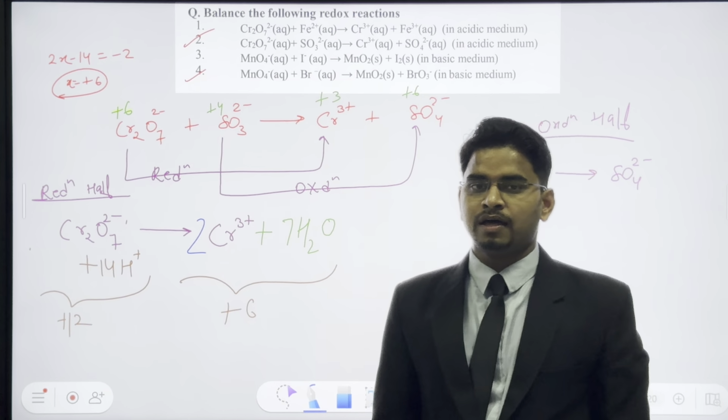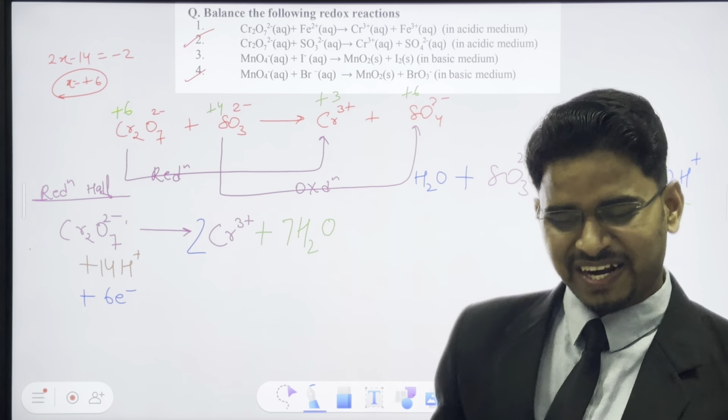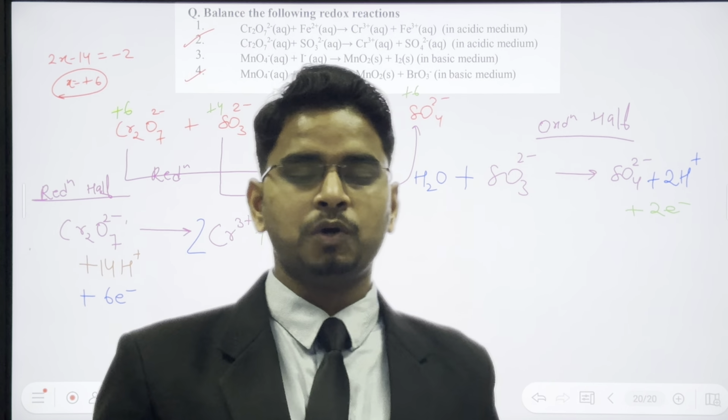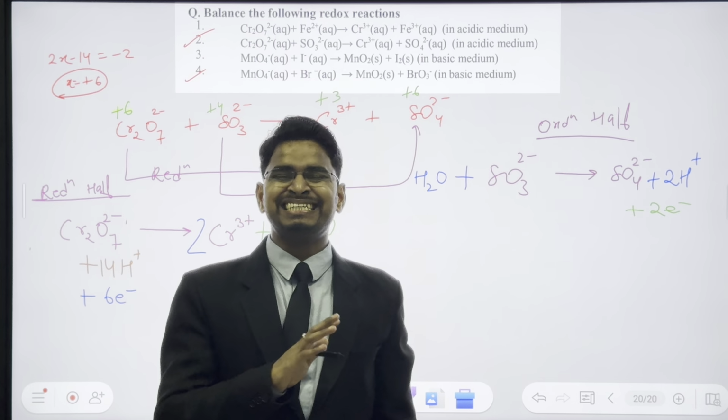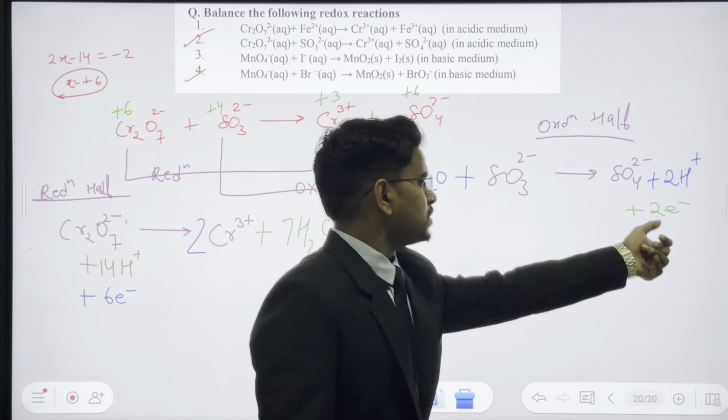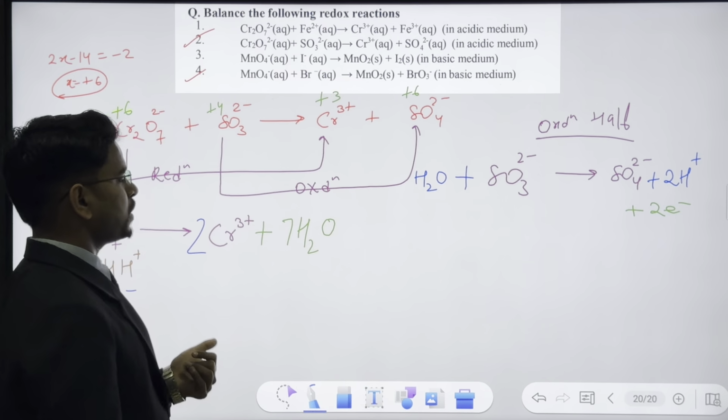Should we add them now? No, we are not going to add them yet. We have to add the equations in such a way that electrons get cancelled out. Here we have 2 electrons, here we have 6 electrons, so we will not add it directly. We will first balance the electrons, because in the final equation we have H plus, OH minus ions, H2O, but not electrons.